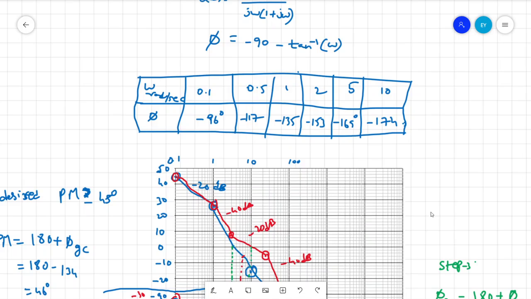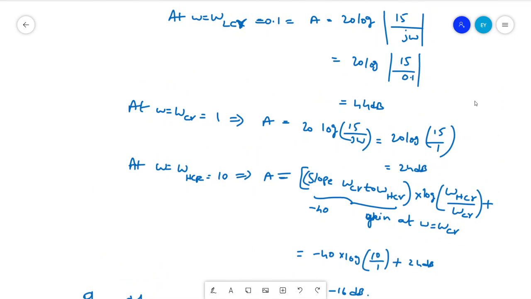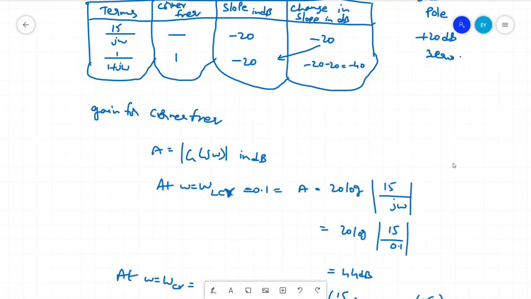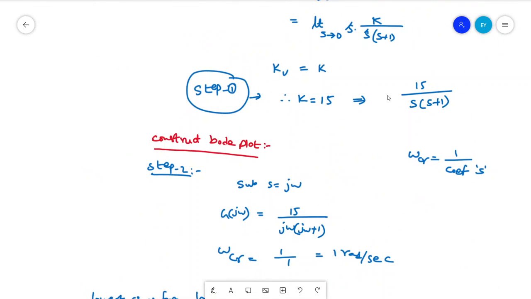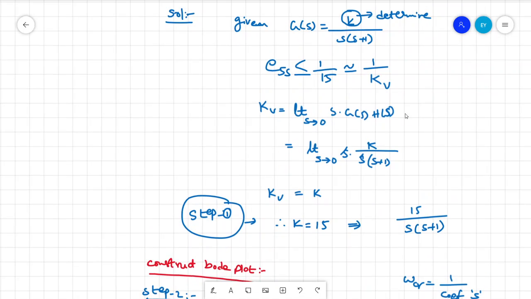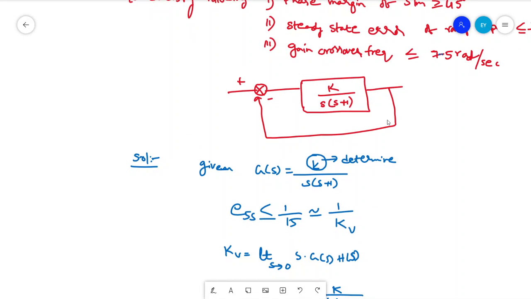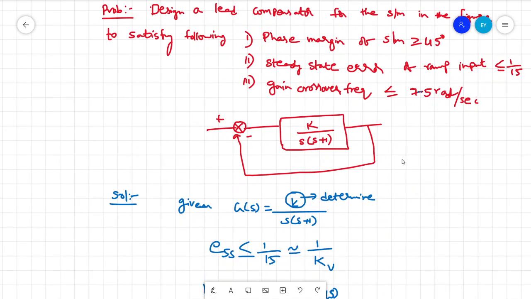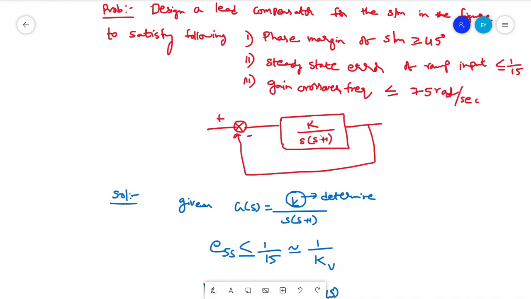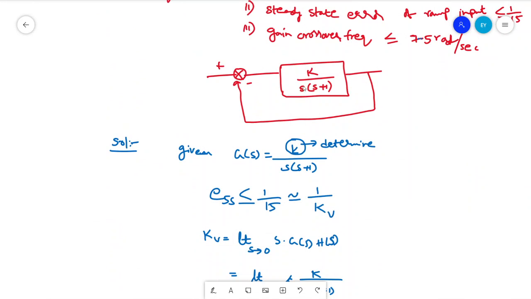So I'll just go through it once again. Initially you will be given an open loop transfer function and some specifications, and those specifications should be satisfied while designing whatever compensator they asked for. We have to consider that particular structure of the compensator, design it, and include it in the closed loop system. This is the open loop system they gave.